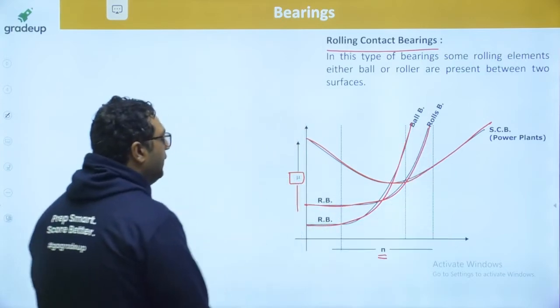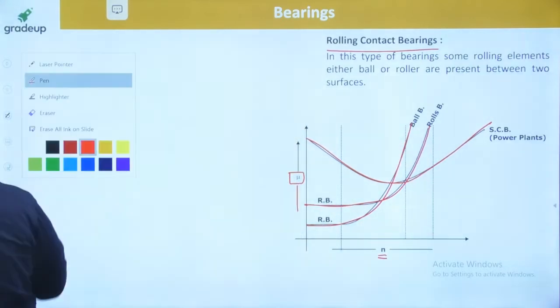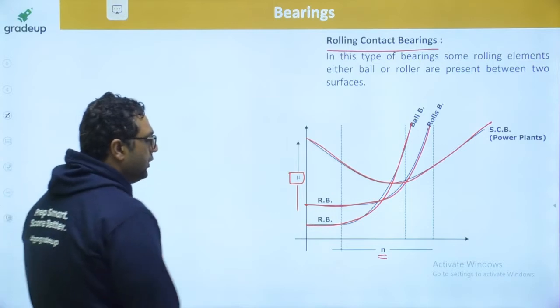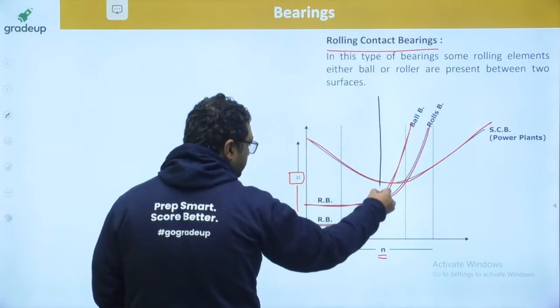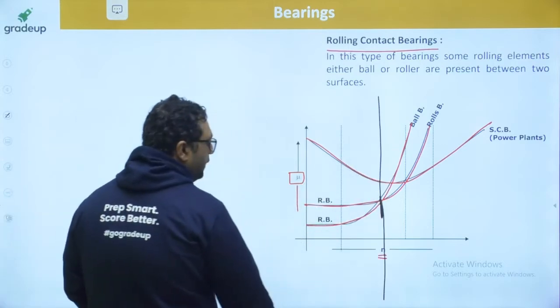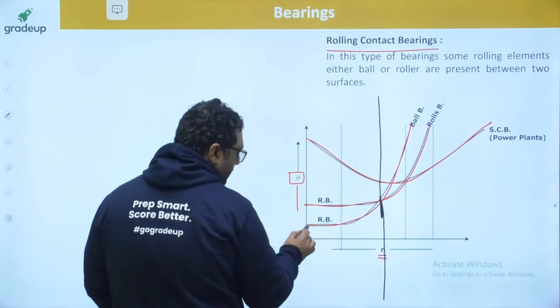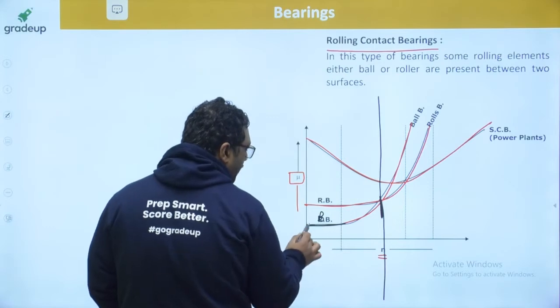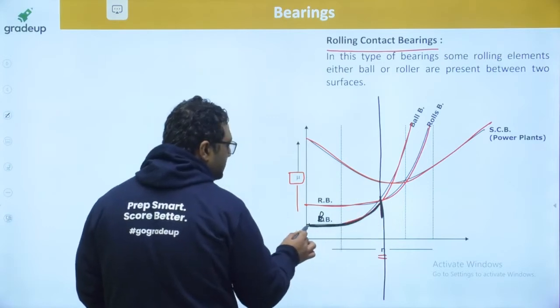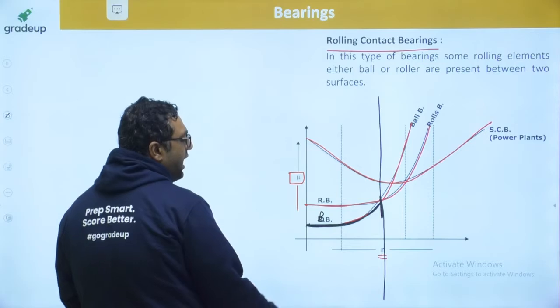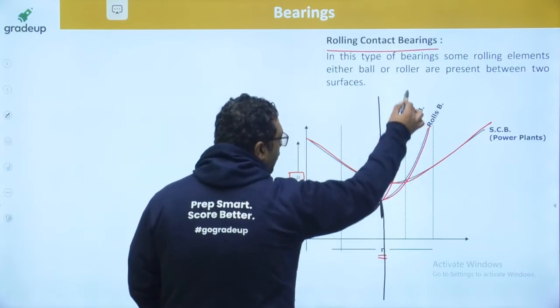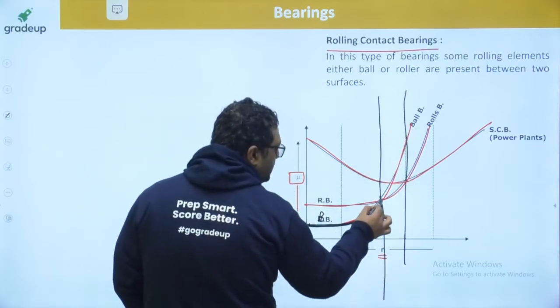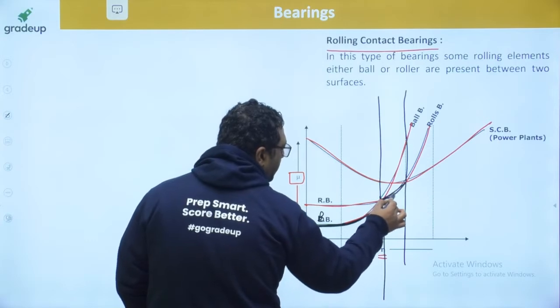If you see initially, up to this point, this is the curve for ball bearing. The coefficient of friction is minimum up to this. And after this, up to this point, the coefficient of friction is minimum for roller bearing.